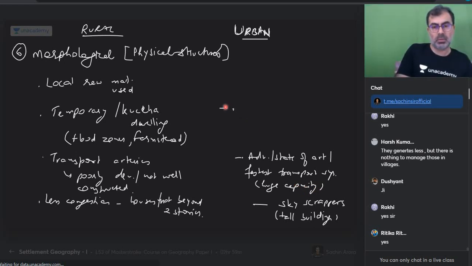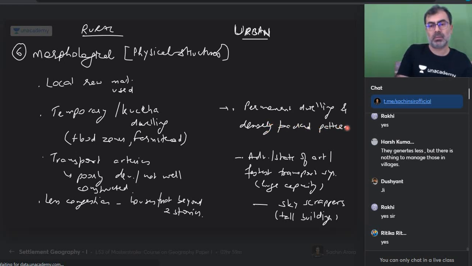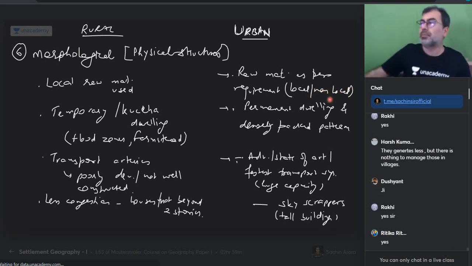These were mostly like permanent dwellings and densely packed patterns. Local raw material, well, raw material can be as per requirement. People go for theme houses, yes or no? Local also can be used, non-local can also be used. People have the money, they will do that. Everyone with me on this? Any questions, please ask.